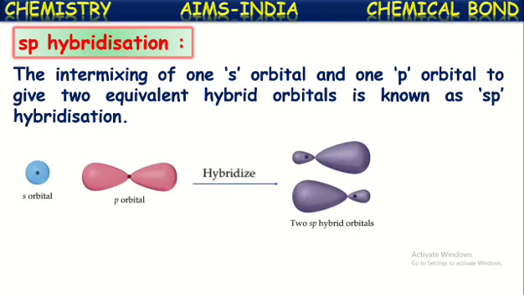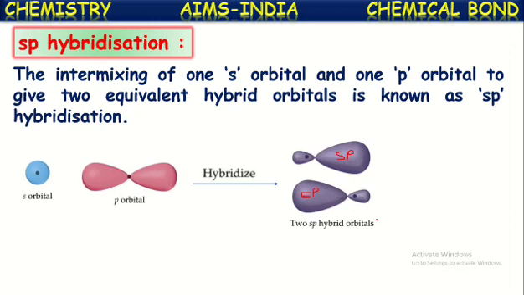When one s orbital and one p orbital of an atom intermix to form two equivalent energetic hybrid orbitals, it is known as sp hybridization, and the equal energetic orbitals so formed are called sp hybridized orbitals. This is one sp hybridized orbital, this is another sp hybridized orbital. In that way, two equivalent orbitals are formed with the same energy.